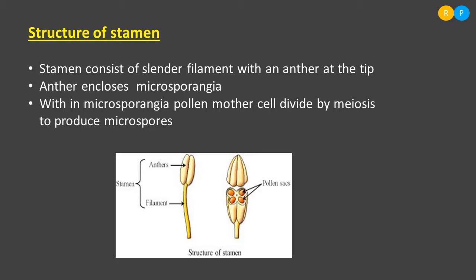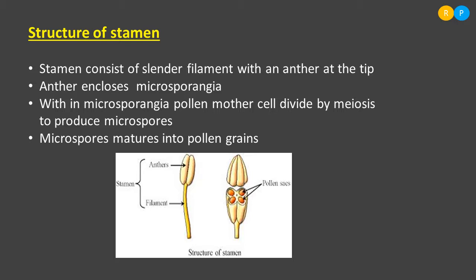So many pollen mother cells are there. Each pollen mother cell produces 4 microspores. As a result, many microspores are produced within the microsporangia. Each microspore in the future develops into a pollen grain. So these microspores mature in order to form pollen grains. Clear? So these are the actual developmental stages that can be seen in the stamen.